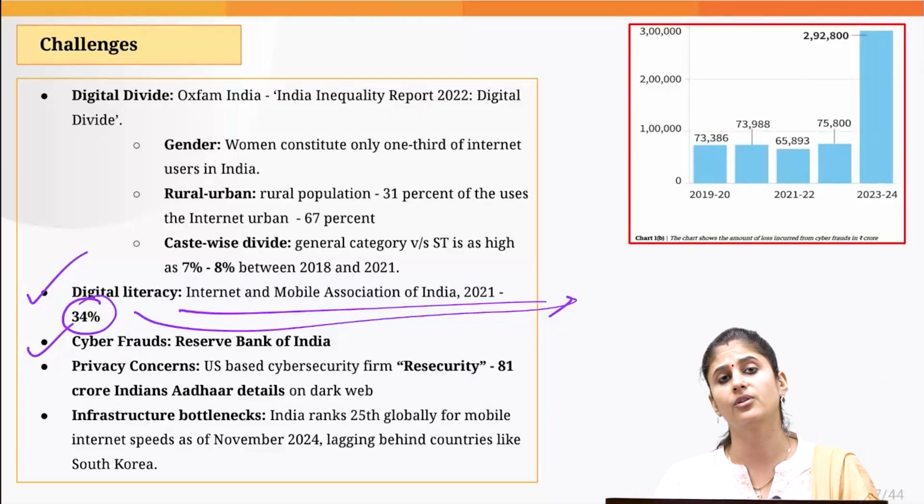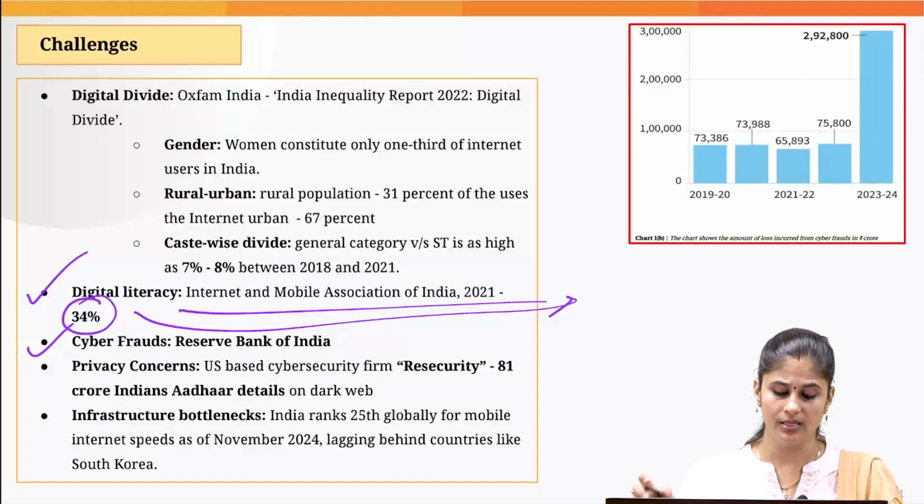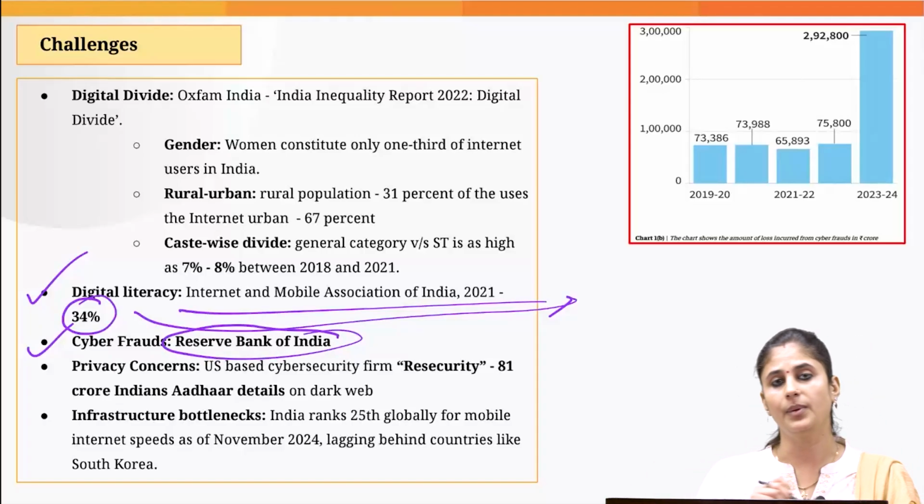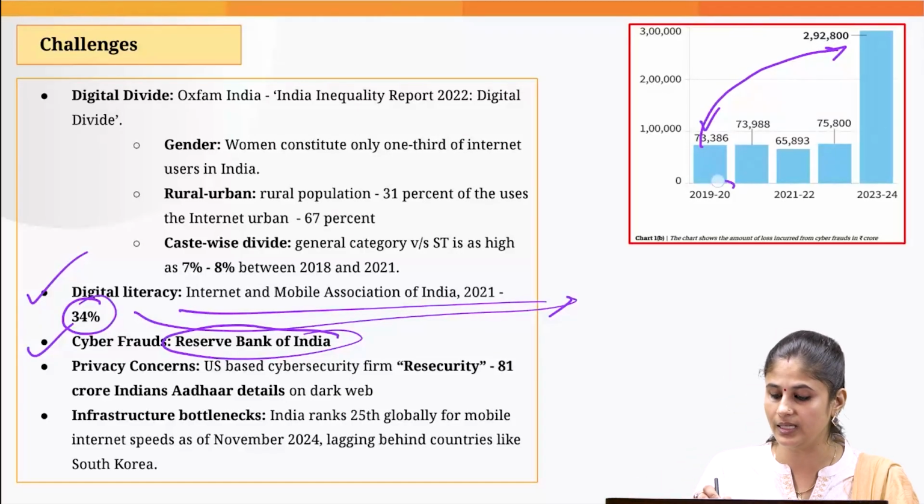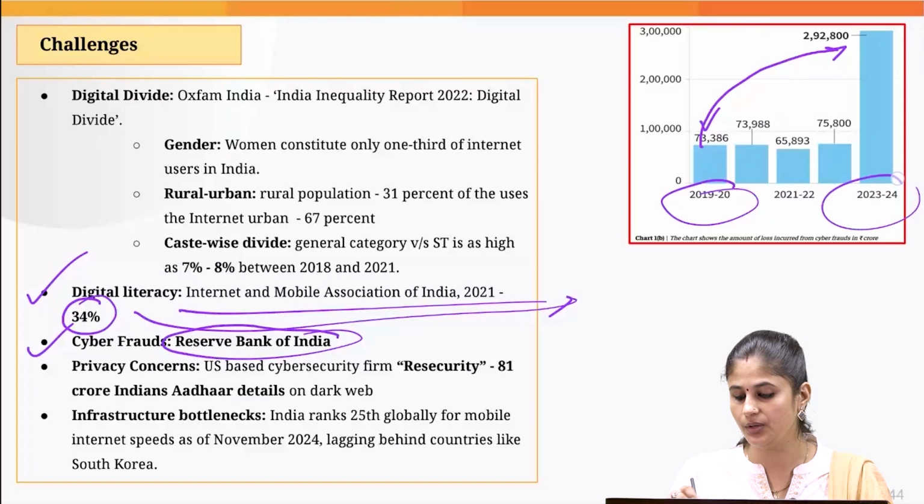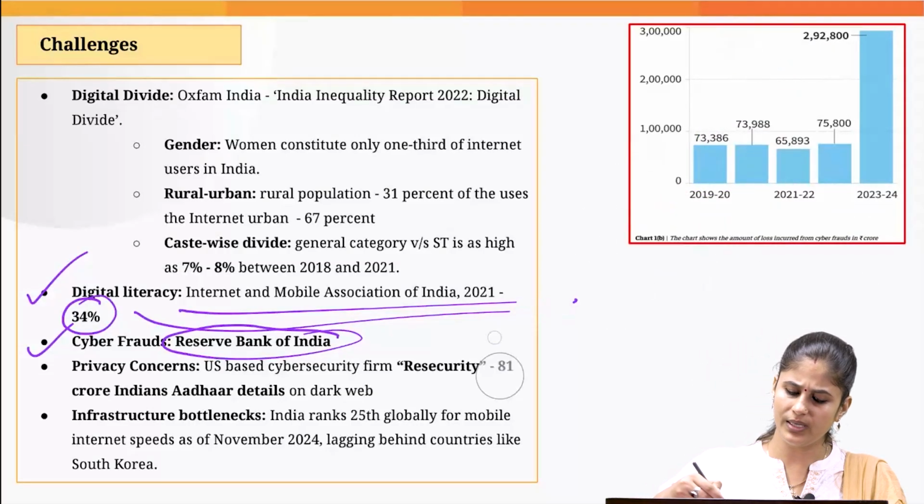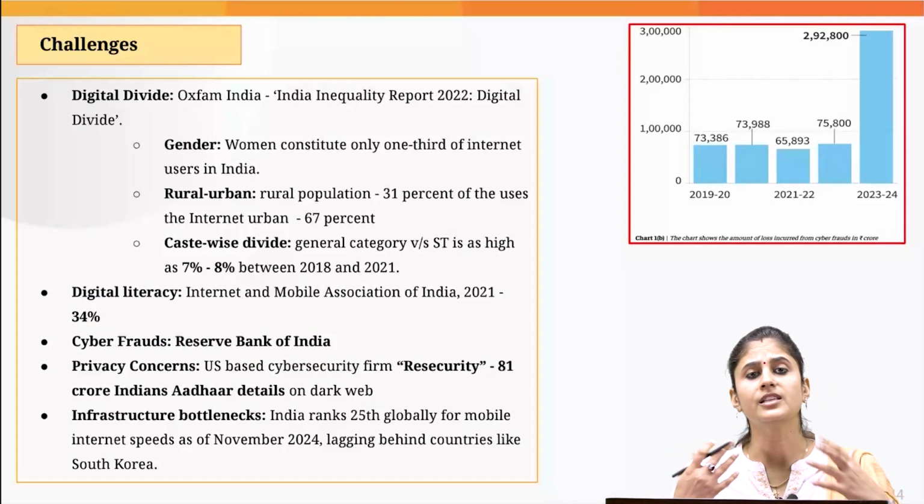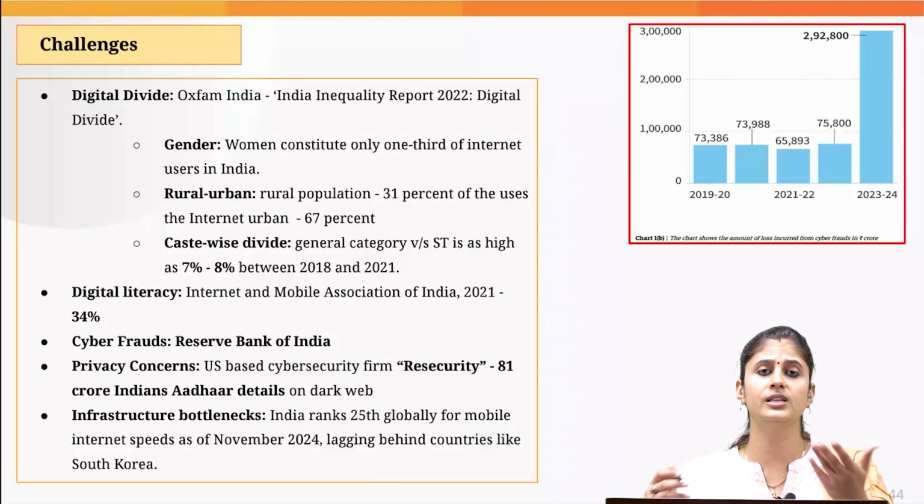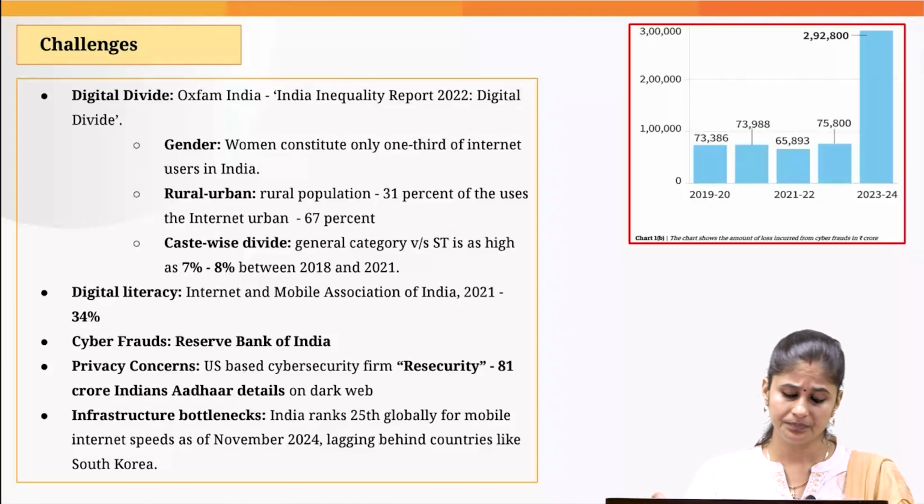Then cyber frauds are increasing year by year. If you go by the data point provided by the RBI, you can see how cyber frauds have witnessed a remarkable increase from 2019-20 to 2023-24. When you witness a huge amount of cyber frauds, ultimately it would undermine the trust of the citizens when it comes to using the UPI apps.